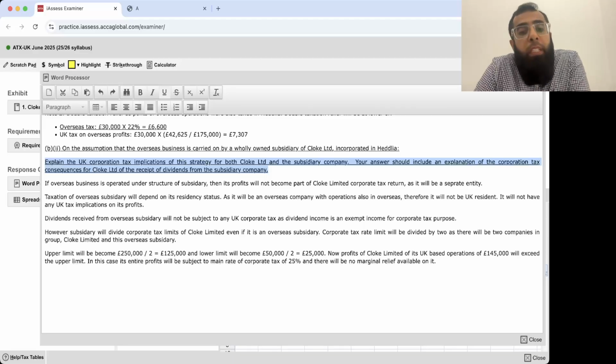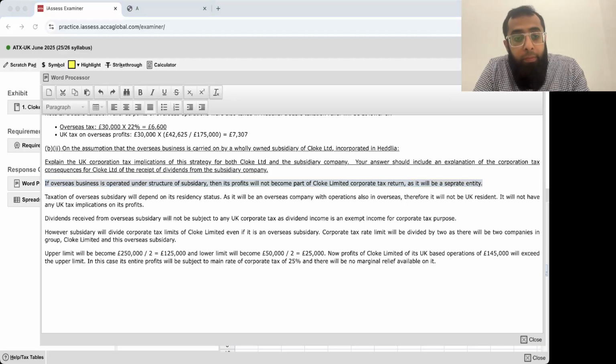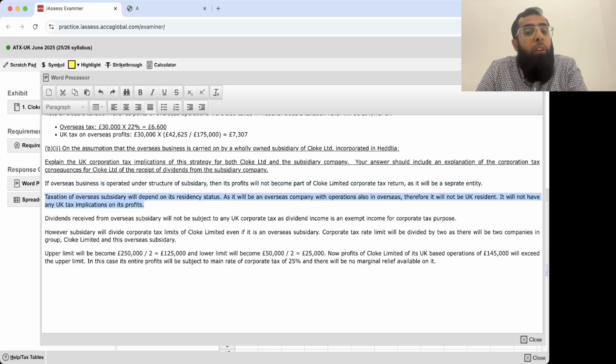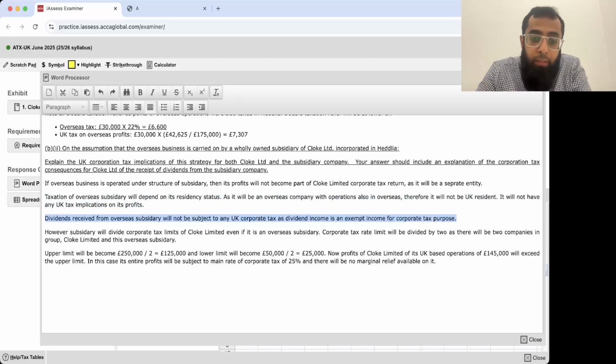Explain the UK tax implication of this strategy for both Cloak Limited and the subsidiary company. If it is operated as a subsidiary, then its profit will not become part of Cloak Limited's corporate tax return, as it will be a separate entity. Its taxation will depend on its residency status. It is an overseas company and the business is overseas also, so it's not a UK resident company. It will not have any UK tax implication on its profits. It will only pay its tax overseas. Dividend receipt will not be subject to any tax. However, it will result in the division of limits.